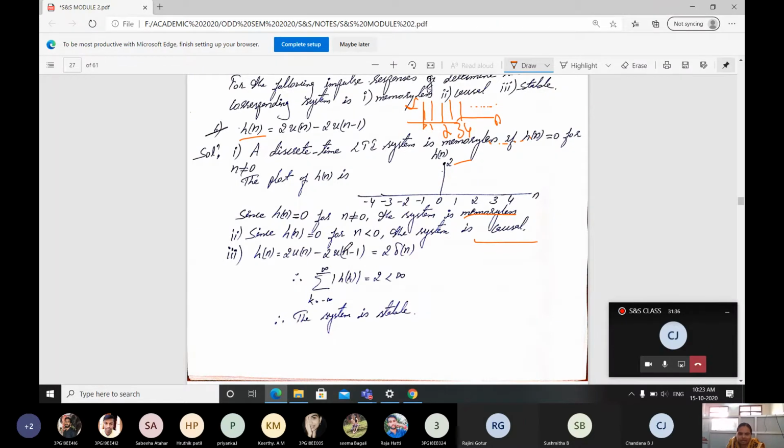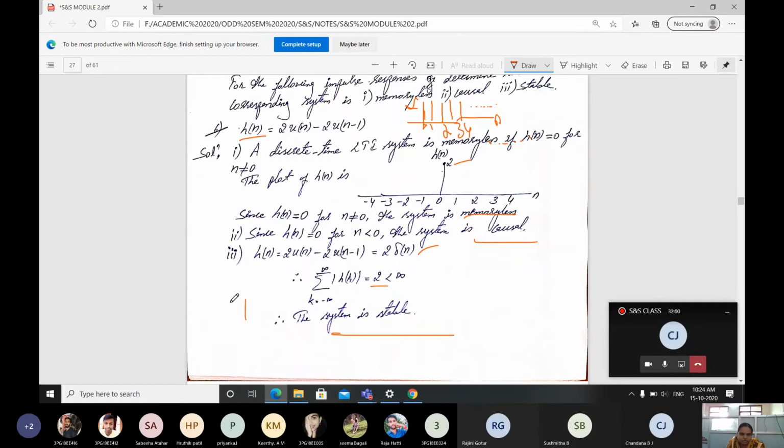Then the stability function. When I do this operation, the representation you will get is 2 into delta of n, right? Therefore, summation of k varying from minus infinity to plus infinity of h of k is equal to 2 only, with a magnitude which is less than infinity. Therefore, the system is stable.